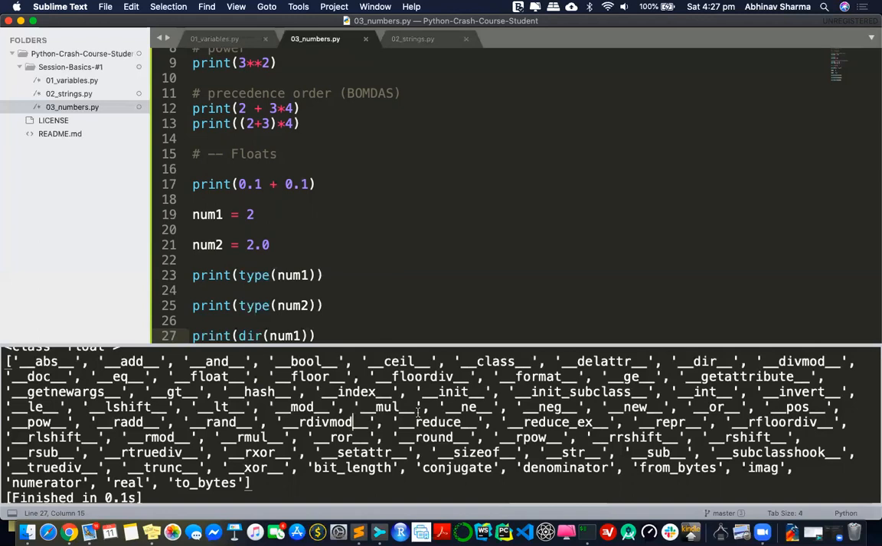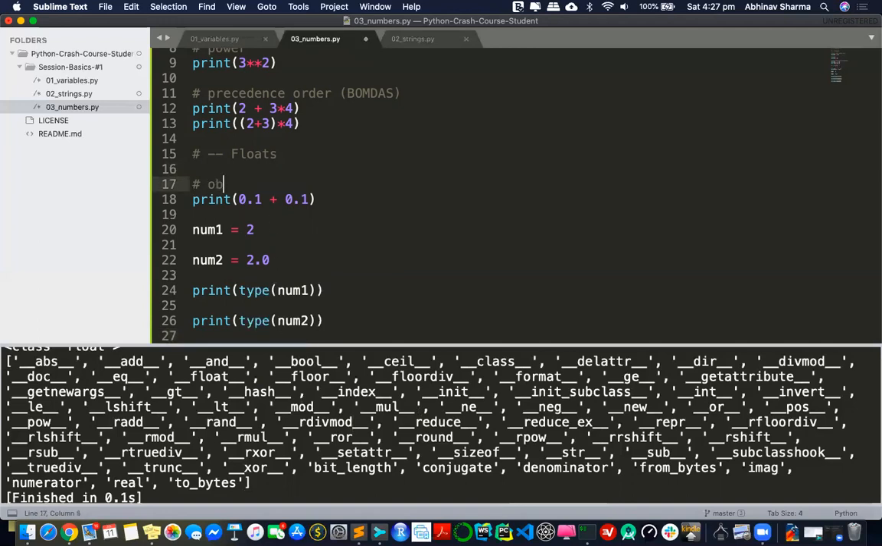But the thing is, they are objects. Everything is an object in Python. Everything you assign, your number, your string, will be an object. So that's something you need to understand and grab. Everything is an object.